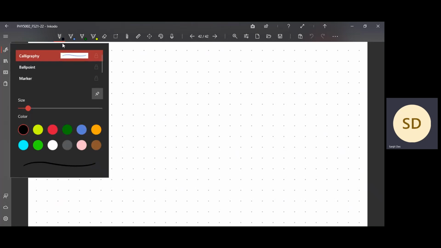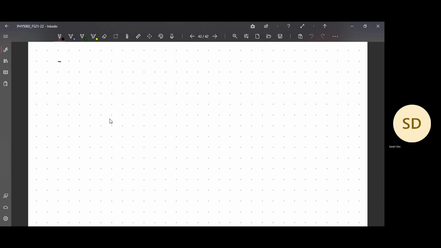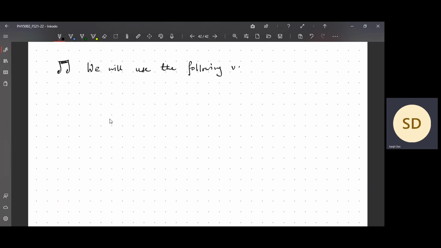Without proving it, we will use the following identity from vector calculus. What is the identity? We will write it like that.